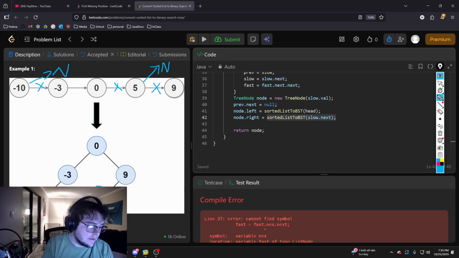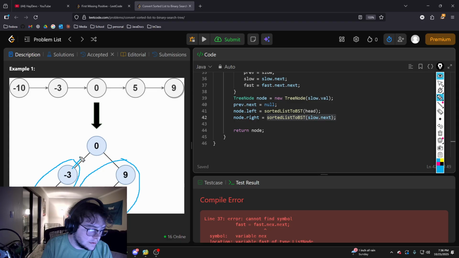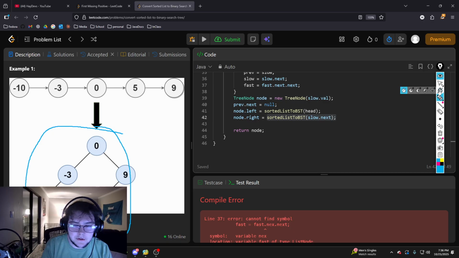will have 5 and 10 as a node, and then it will return the dot left here, and there's nothing to return to the dot right. Then once those get passed back, it will have this tree, and it will return this null to this dot's left, and then this node to this dot's right. And then the 0 head node will finally get returned at the very end, and that returns the entire tree that we just built.